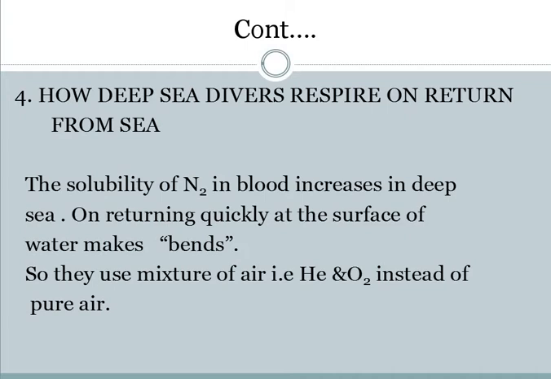Their capillaries swell up and they have blood present in them. When they come out quickly, all those bends may burst and bleeding may start. So deep sea divers must use a gas mixture, and when they come out, they should do surfacing, that is, come up slowly. Otherwise their body as well as lung pressure will increase and they may be damaged.